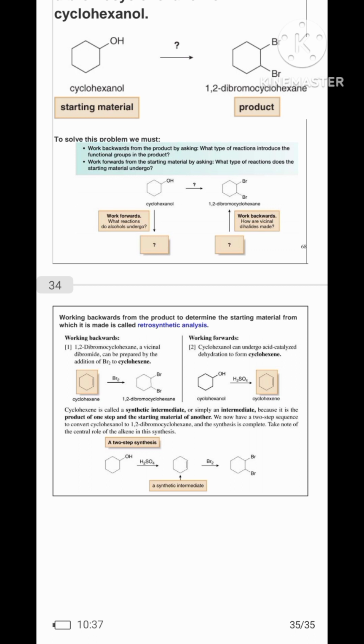And working forward, cyclohexanol can undergo acid-catalyzed dehydration to form cyclohexene. Cyclohexene is called a synthetic intermediate, or simply an intermediate, because it is the product of one step and the starting material of another. We now have a two-step sequence to convert cyclohexanol to 1,2-dibromocyclohexane, and the synthesis is complete. Take note of the central role of the alkene in this synthesis.